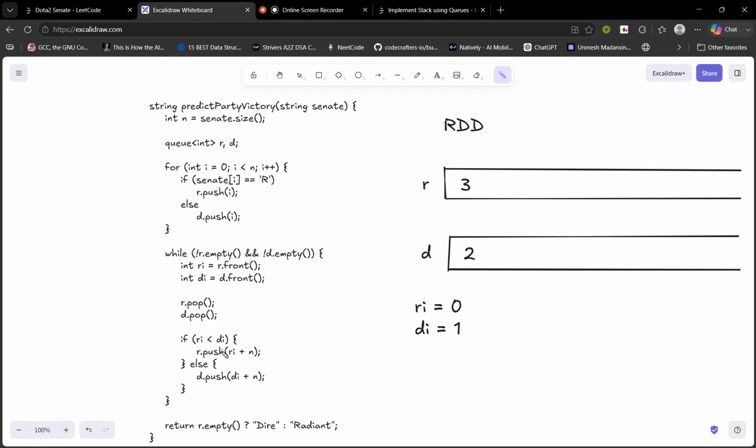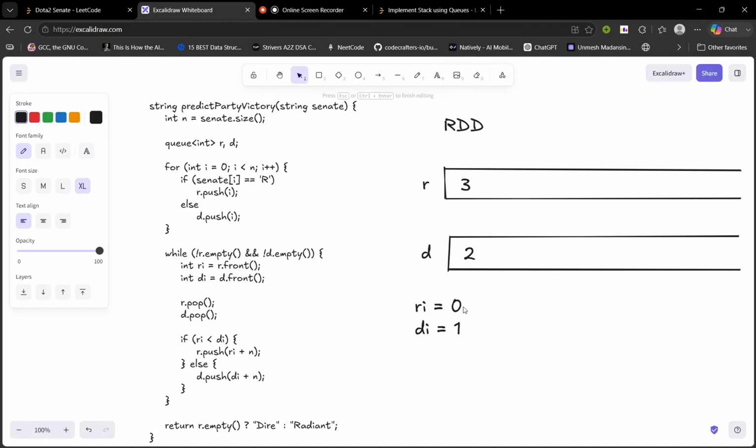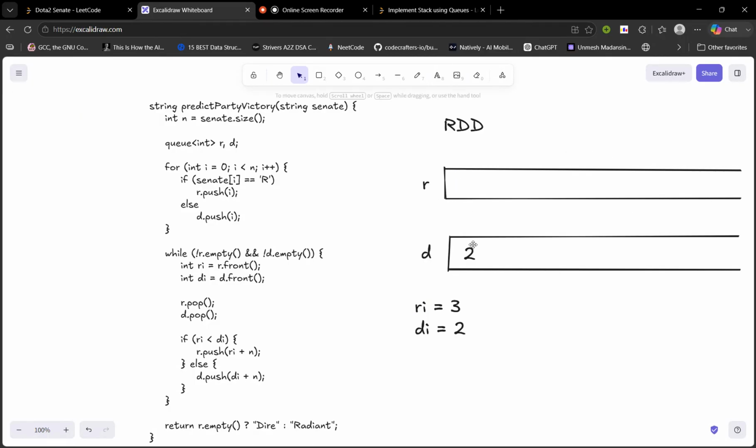So now we have pushed this 3, and again, are these both empty? No, they are not empty. So again, this is 3, this is 2, and we'll pop them both. Again compare who is less in value. Di is less in value.